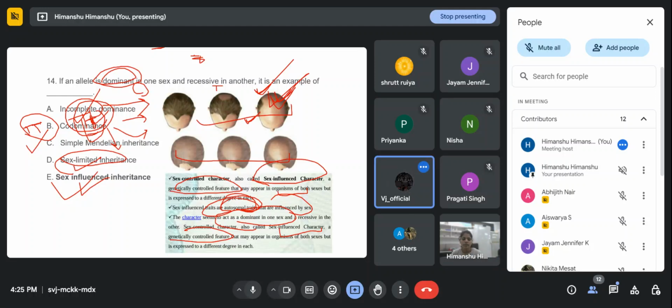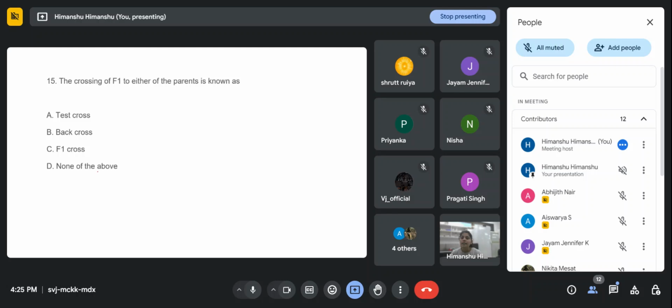No, ma'am. Okay. The next question is: the crossing of F1 to either of the parents is known as: option A, test cross; option B, back cross; option C, F1 cross; and option D, none of the above.